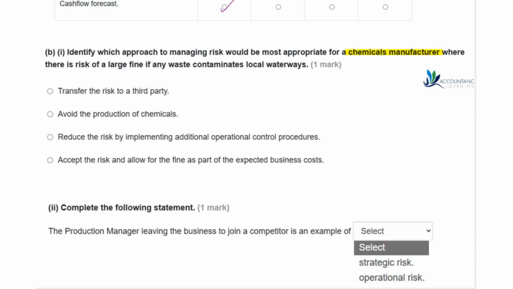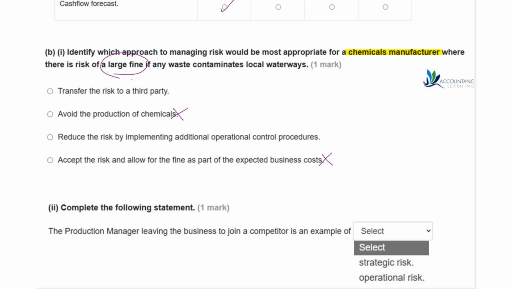Well, we certainly can't avoid the production of chemicals because that's the business in itself. We really shouldn't just be accepting this risk because it's a large fine. And we can't really keep putting that into our costs. And not only that, but it would not be a good reputation of the business if we just said, oh, we'll just pay the fine and allow the waste to contaminate the local waterways. So we wouldn't be popular with the general public.